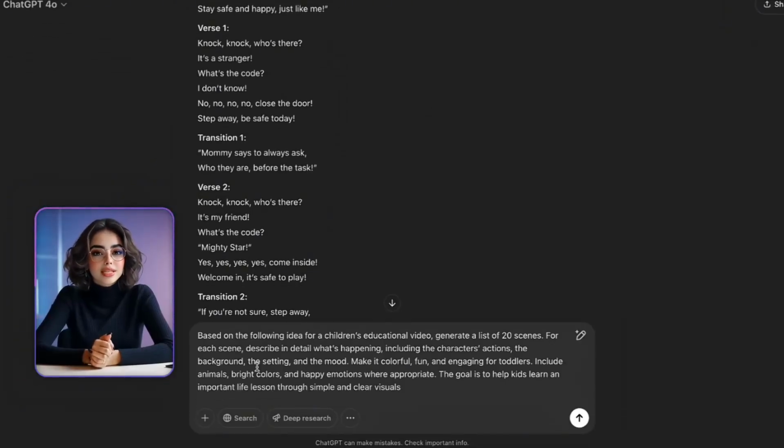Based on the following idea for a children's educational video, generate a list of 20 scenes. For each scene, describe in detail what's happening, including the characters, actions, the background, the setting, and the mood. Make it colorful, fun, and engaging for toddlers. Include animals, bright colors, and happy emotions where appropriate. The goal is to help kids learn an important life lesson through simple and clear visuals.